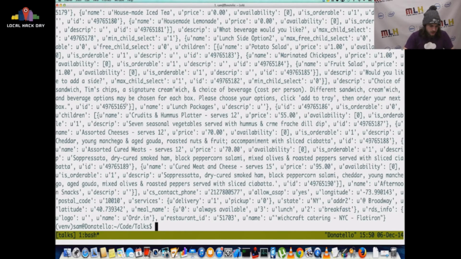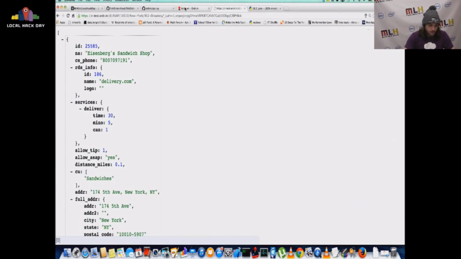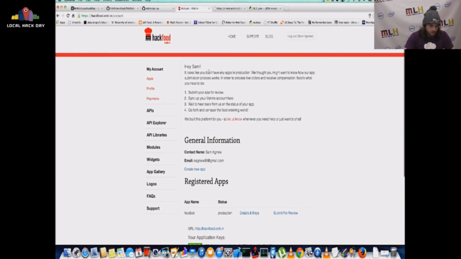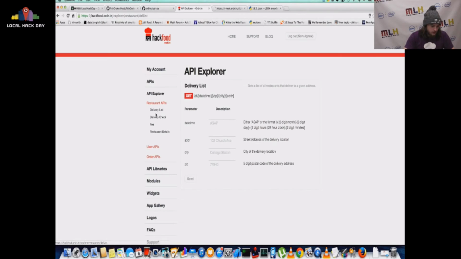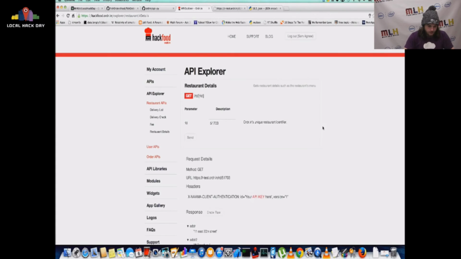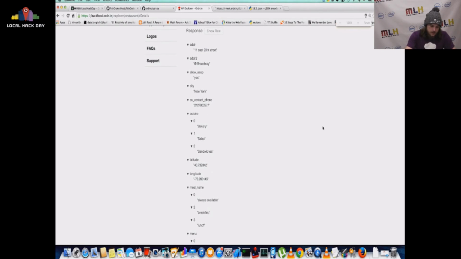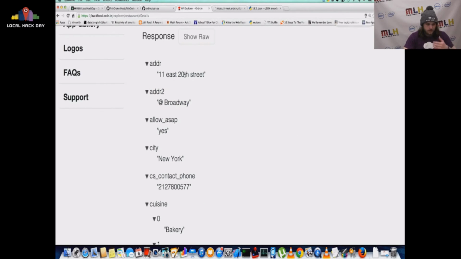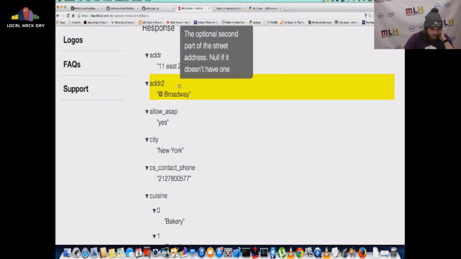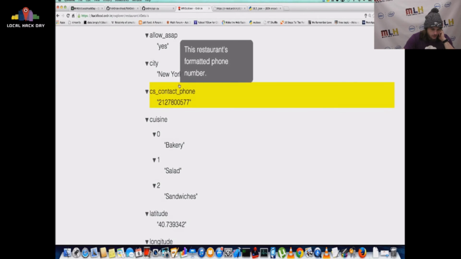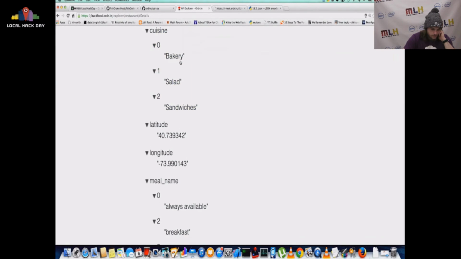Okay, so as you can see, this looks disgusting. We can use the API Explorer to do the same API request and have it not look disgusting. So I'm going to click on restaurant details, and I'm going to give it that same ID. And now we can mess around with the JSON. Cool. So it's 11th East 20th Street. It's in New York. Here's its phone number. These are the cuisines it has.